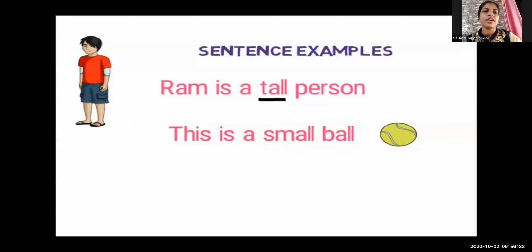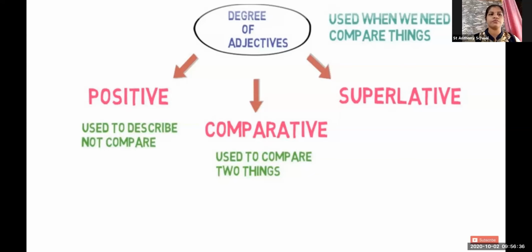Let us try. So these are all positive. Let us see the examples or the definitions of adjectives of degree. Try to understand what I am going to tell you. In a positive degree, we just describe the quality of that noun.